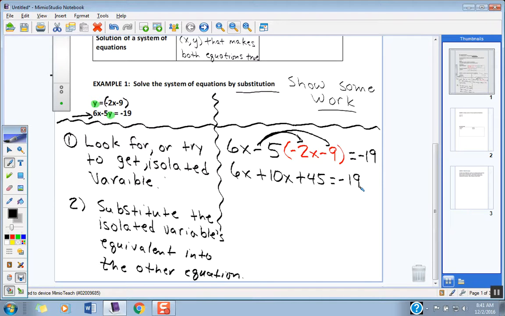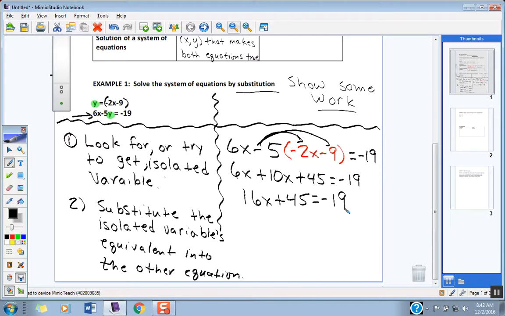Okay? So we've done the distribution. Once we've gotten through the distribution, kids, are there any terms we can combine now? Yeah. Okay, so Parker, you're telling me this is 16x plus 45 now, is that correct? Equals negative 19.